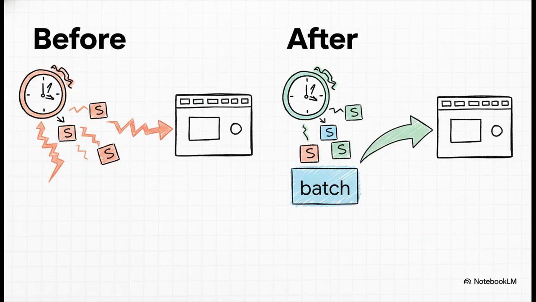Automatic batching in React 18 is one of those features that's just a huge deal, but it works so well you might not even notice it. Before React 18, if you had 2 or 3 setState calls inside a promise or a timeout, you were kicking off a re-render for every single one. Bam, bam, bam. But now, React is way smarter. It just bundles them all up into one single, clean, and efficient update. It's a huge win for performance that you get for free.